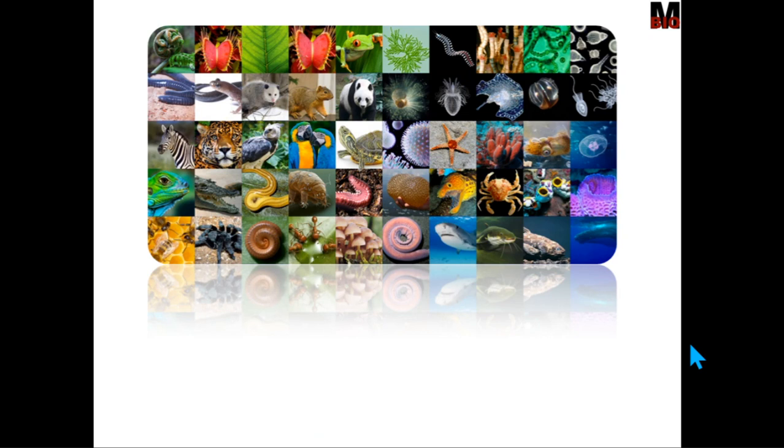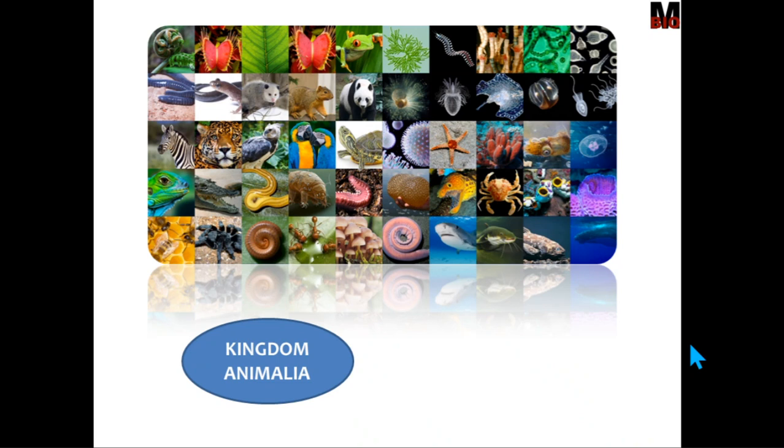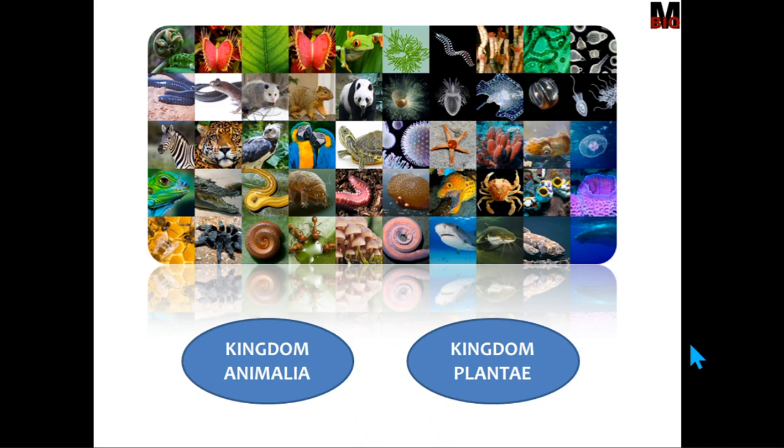The biodiversity of the earth, in the earlier concept, was divided into two major kingdoms, that is kingdom Animalia and kingdom Plantae. Kingdom Animalia included all animals, and kingdom Plantae included all plants. There is a major drawback in this classification system. In the case of microorganisms, we cannot simply say that they are either animals or plants. So this classification system fails to accommodate organisms such as microbes, that is bacteria, viruses, then protists.